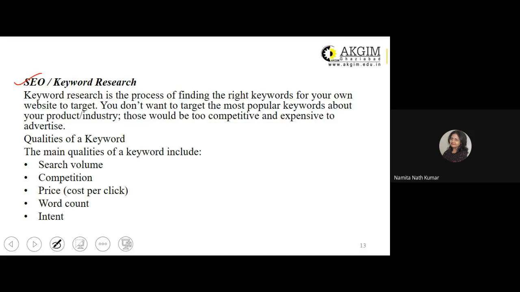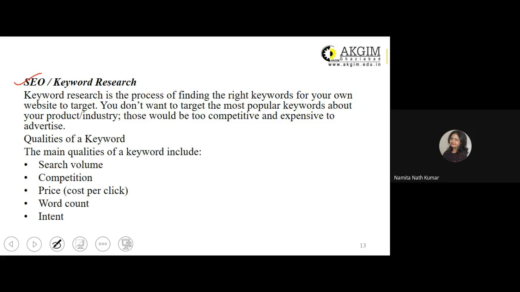Price one, I told you, purchasing the keywords can be through bidding. The second type of price which is involved is your cost per click. Again, I discussed this very briefly to all of you. It depends on how much amount of money you pay if the online user clicks on the link on the search engine results page, landing into a web page where the details of your product will be given.